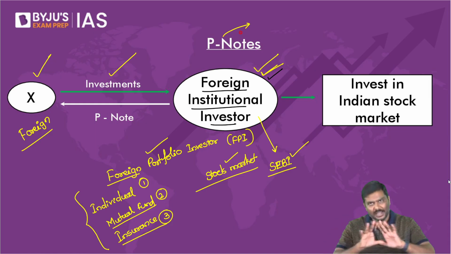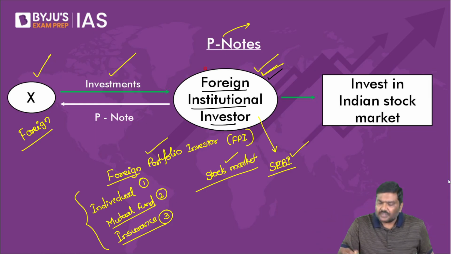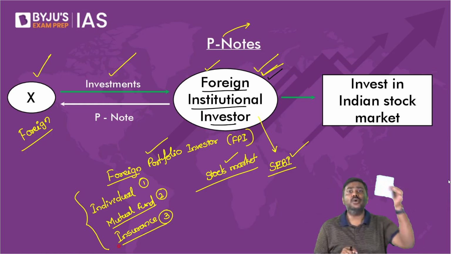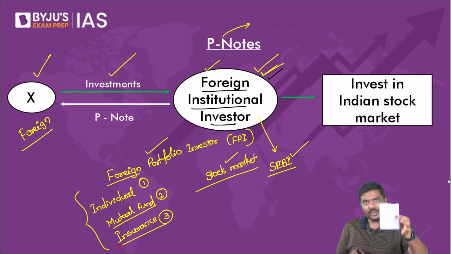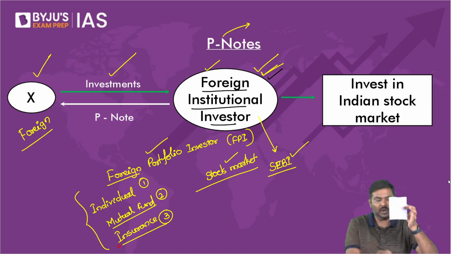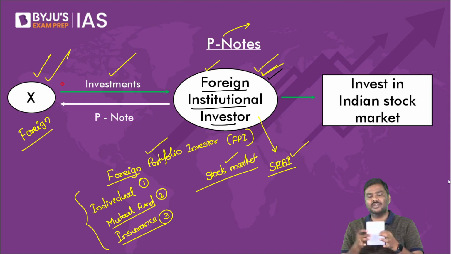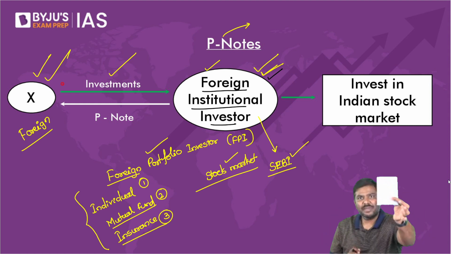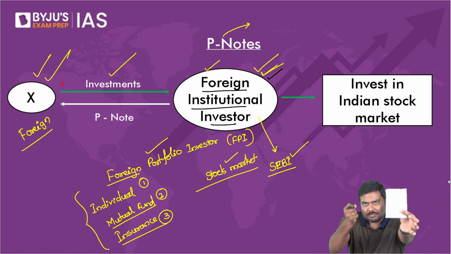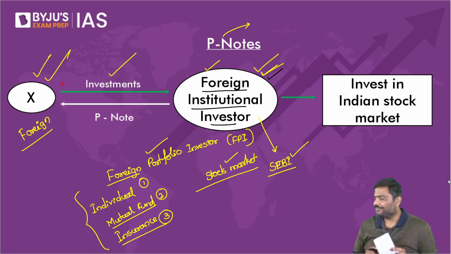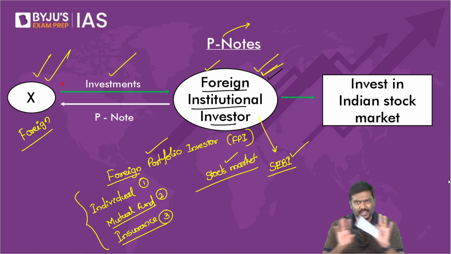For example, let's imagine this. This is a foreign institutional investor, right, from USA. Now, this foreign institutional investor will issue an instrument. I repeat, will issue an instrument. Imagine you are the investor. You are X. You are there in USA, right? I am a foreign institutional investor. I will issue this piece of paper to you. I'll collect your money and I will invest this money in the Indian stock market. Very simple idea.